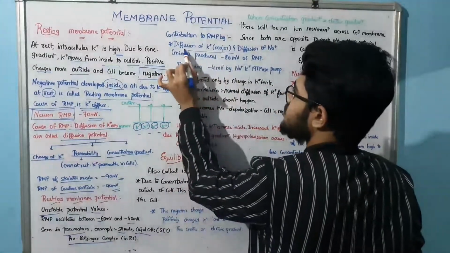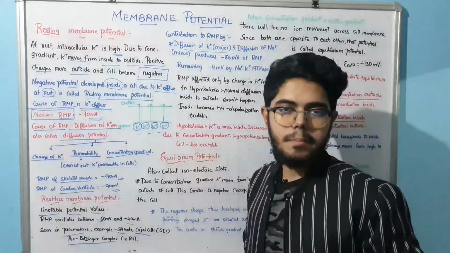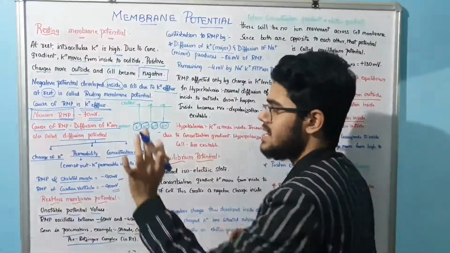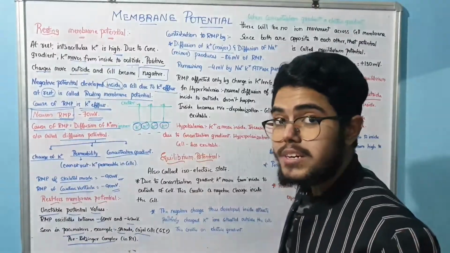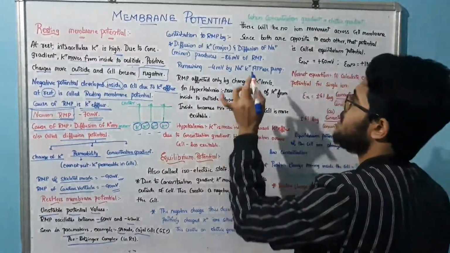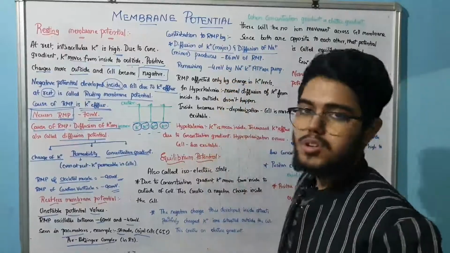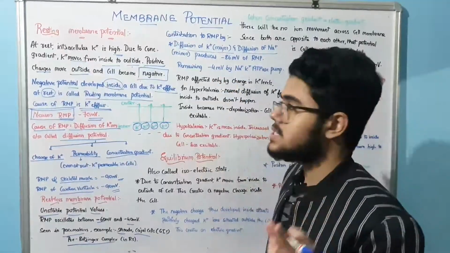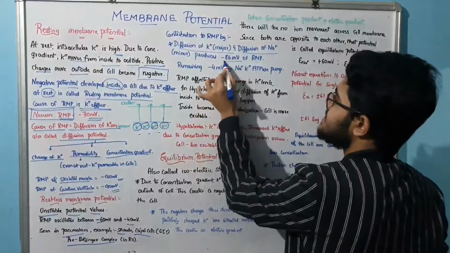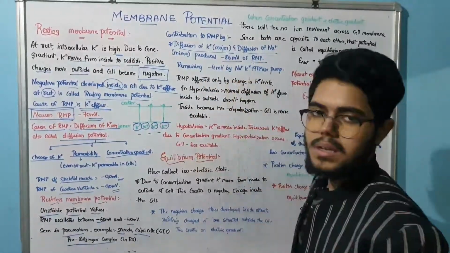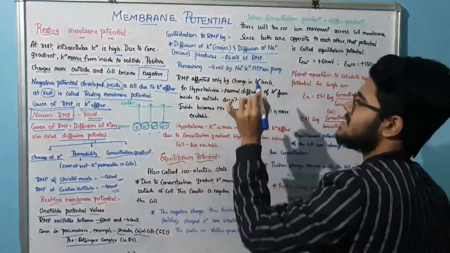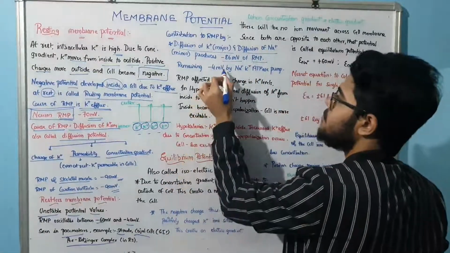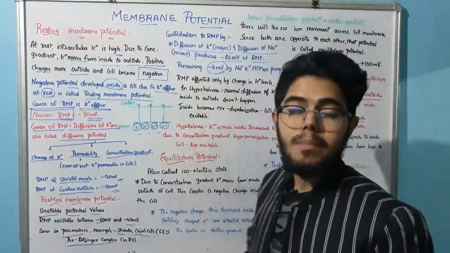Next, the contribution to the restless membrane potential is by diffusion of potassium. First, very important, majorly it is because of the diffusion of potassium. A minor amount is also diffusion of sodium, that we will be learning here. Diffusion of sodium will be producing about minus 86 mV of RMP. If minus 86 mV of RMP is for this, what is the remaining minus 4 mV by, sir?